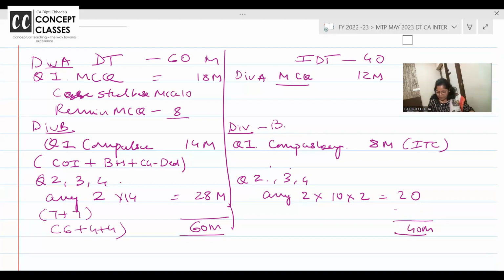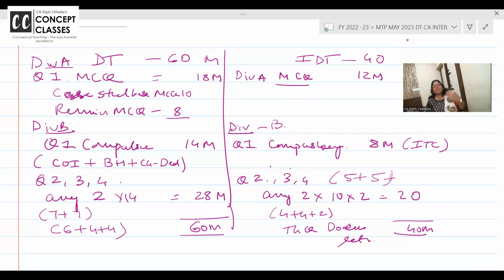Are you all with me? Clear? Right? Acha, in GST questions number 2, 3, 4, for 10 marks, what they are asking: value of supply for 5 marks, time of supply for 5 marks. Like this it is there. Or 4 plus 4 plus 2, very nice theory questions on the documentation and return. Whatever new is coming, QR code, e-way bill, e-invoicing, whatever new on the latest, they will surely ask you simple